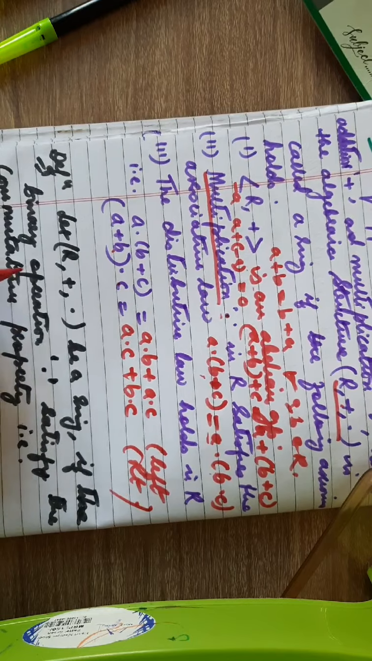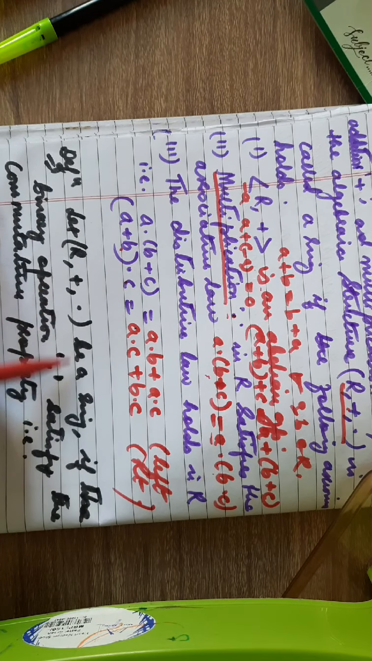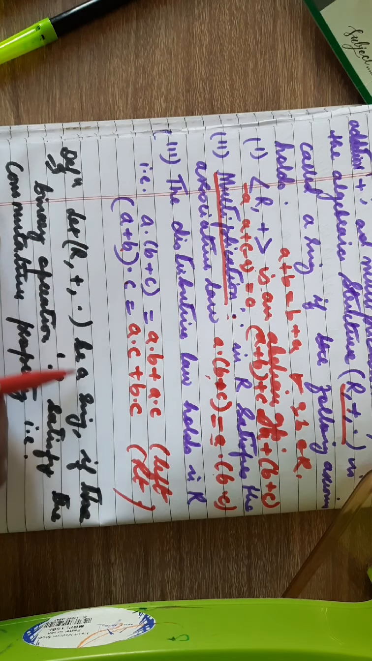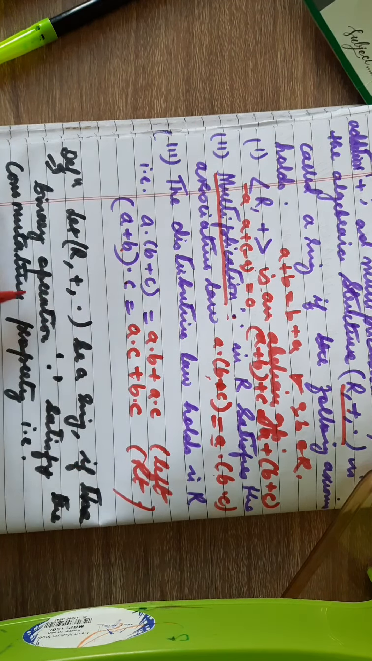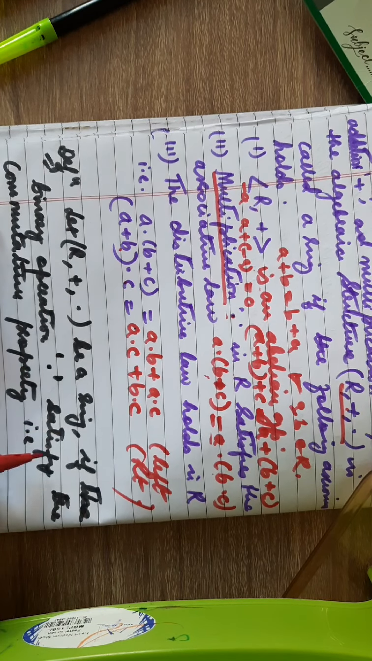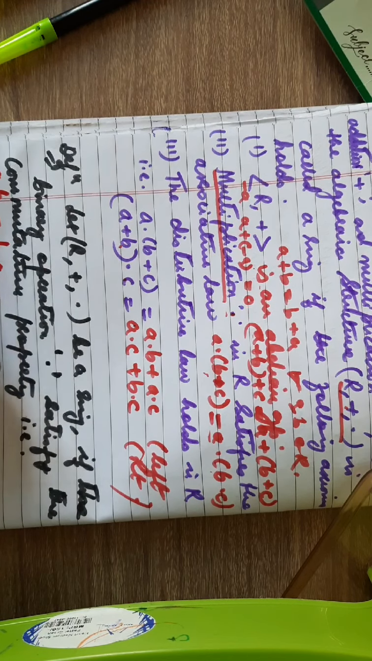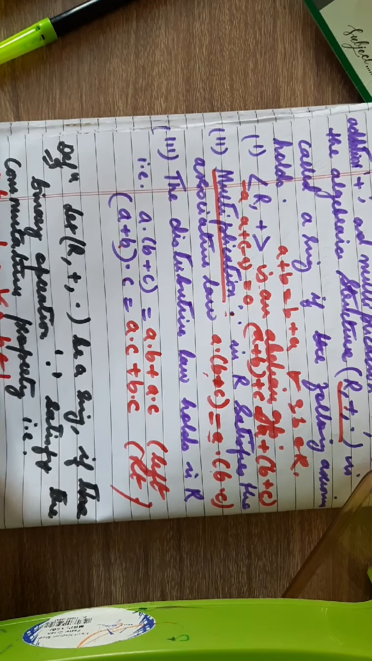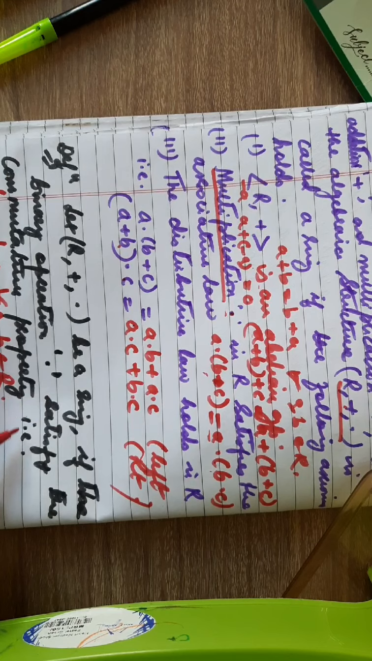So now let us come to the next definition. Let (R, +, ·) be a ring. That means the algebraic structure is a ring, so it satisfies all these properties. If the binary operation dot now satisfies the commutative property, that is a · b is the same as b · a for every a, b belonging to R, that is, under multiplication, ab must be equal to ba, then in that case it will be called a commutative ring.